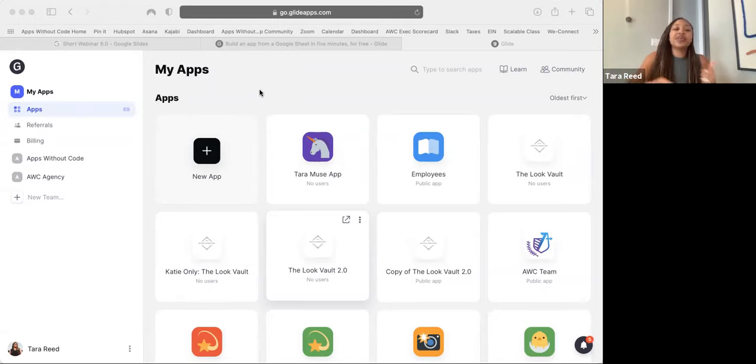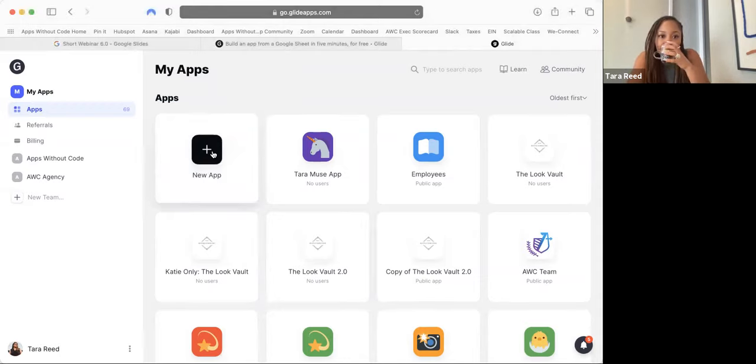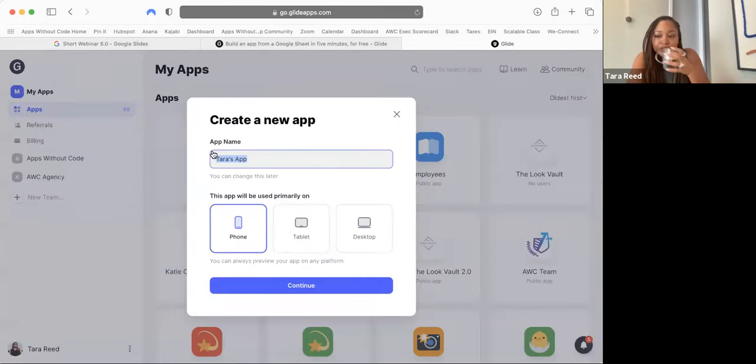So the first thing we're going to do is we're going to start a new app right here. We're going to click this button right here, new app. And we're going to give it a name. Let's say Tara's matching app. You can put whatever name you want, or Tinder app, let's say. You put whatever name of the app you want, and we can change this anytime, right?